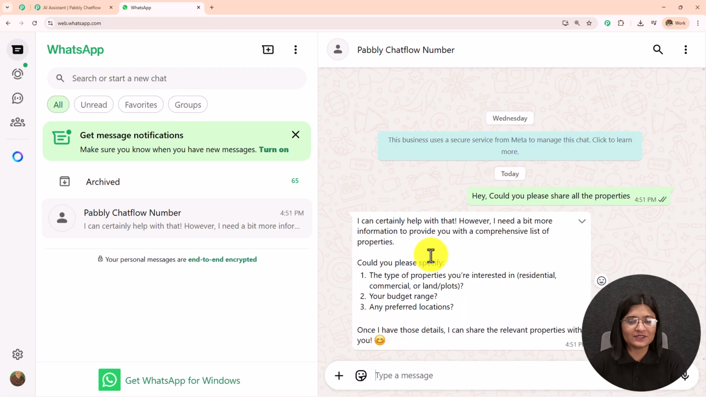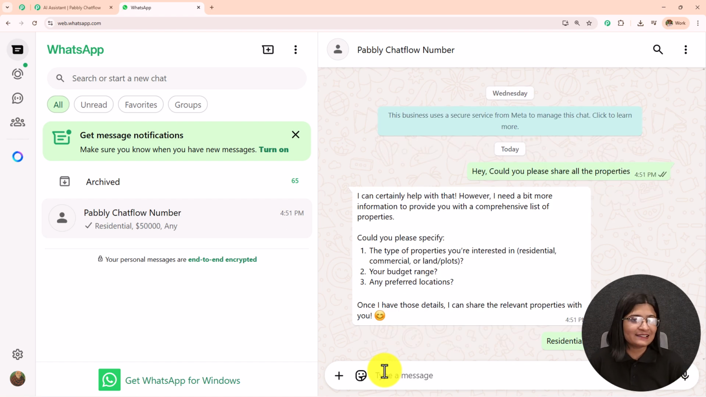And here I have received this message. I can certainly help with that. However, a bit more information to provide you with a comprehensive list of properties. Could you please specify the type of property, your budget range, any preferred location? So I'm going to write residential, and then the second is budget. So I'm going to write $50,000 and then any preferred location. So in this location, I'm going to write any, send this message. Let's wait for the next reply.